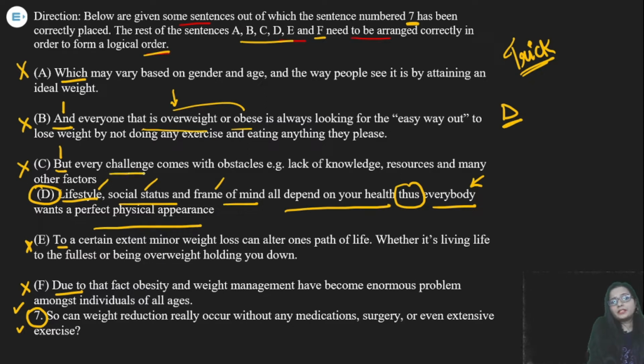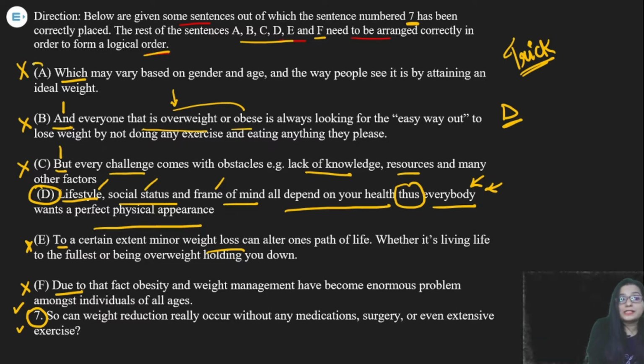C saying, "but every challenge comes with obstacles." Do you think that this statement is talking about any challenge or so? No. Every challenge comes with obstacles, and examples are there like lack of knowledge, resources, many other factors, cannot be acceptable for the second statement. Now, E is saying "to a certain extent minor weight loss." Again, it is talking about minor weight loss. See, what you need to do, you need to connect a statement with D, which should be relevant for it. We are talking about a person, all of a sudden you cannot talk about a place. No, you have to connect them.